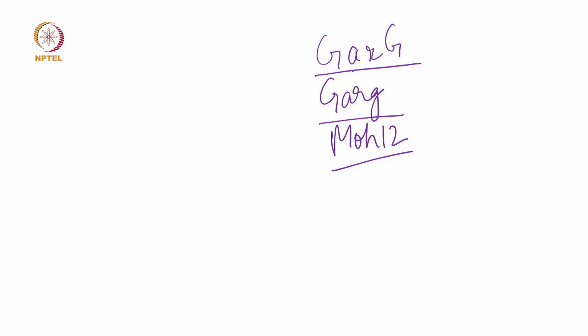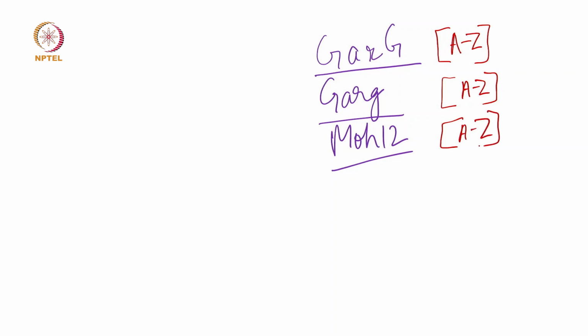The pattern is that in the starting there is an uppercase letter. Here also an uppercase letter is there, and here also an uppercase alphabet is there. Then we have two lowercase alphabets. So here what will we do?